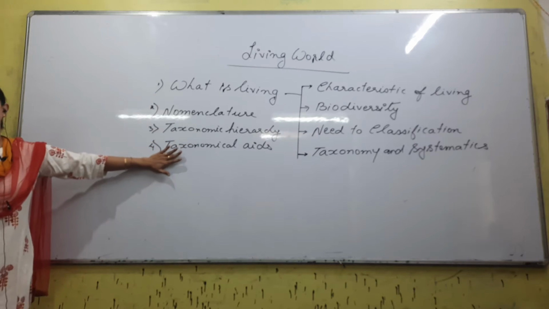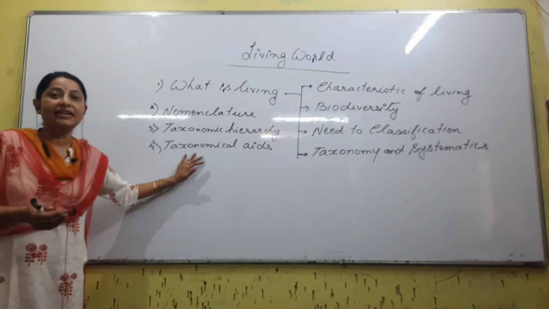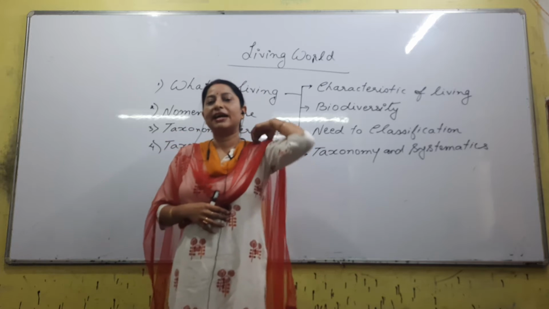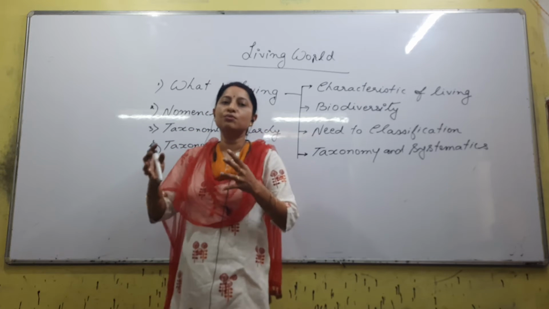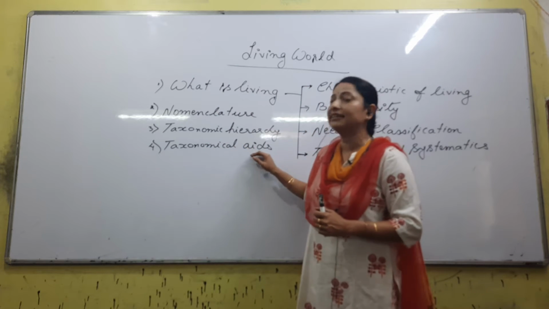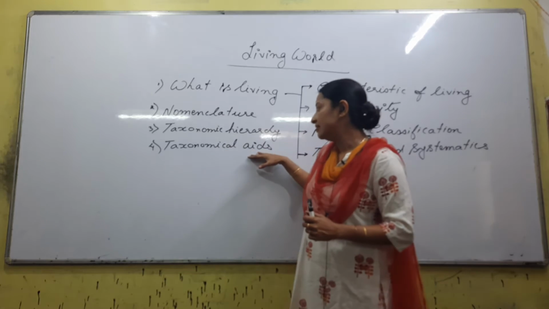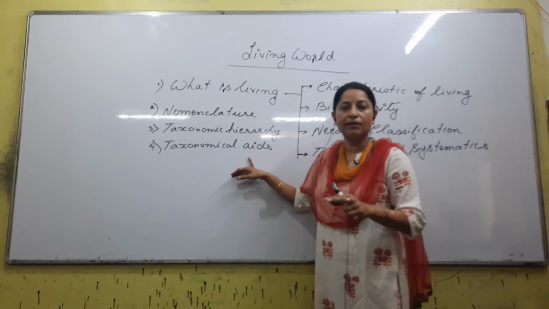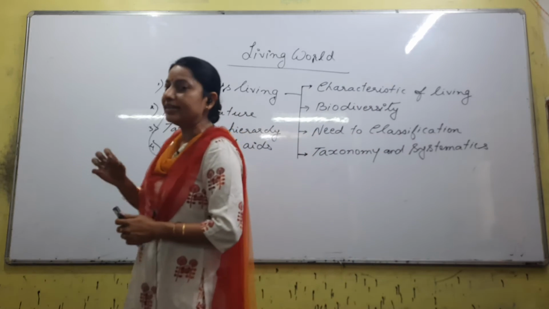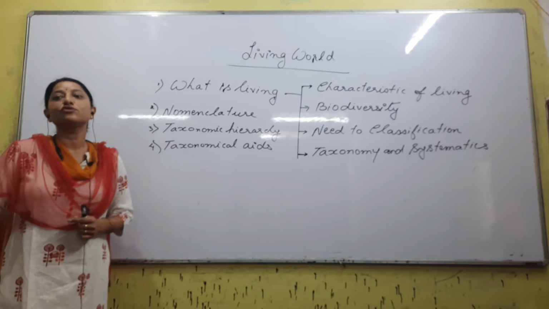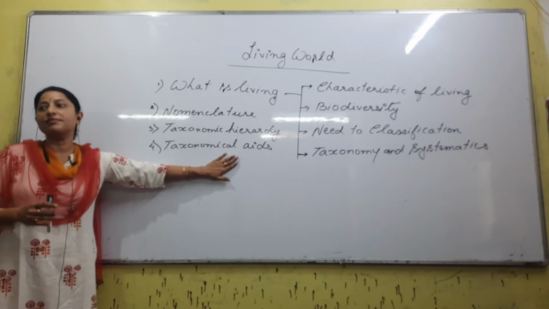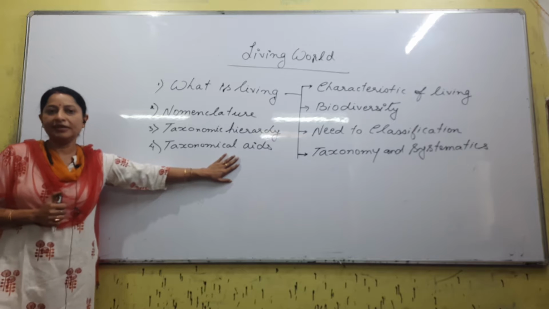And next, taxonomical aids. To do a taxonomic study or to know about an organism properly, one that is newly discovered or one we want to study, we take help from certain things. And what is help? Help is nothing but aids. To do a taxonomic study of an organism we need to take help from some things. That help is called taxonomic aids. And what are the taxonomic aids mentioned in your book?